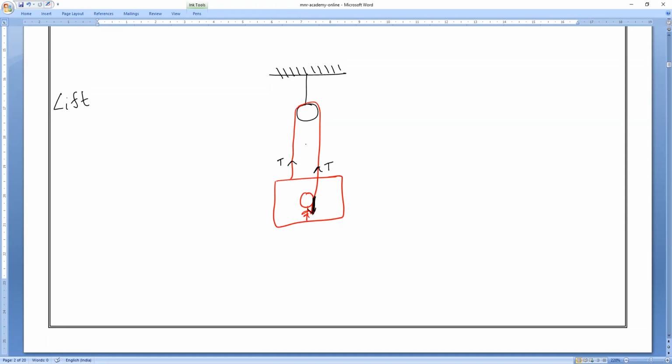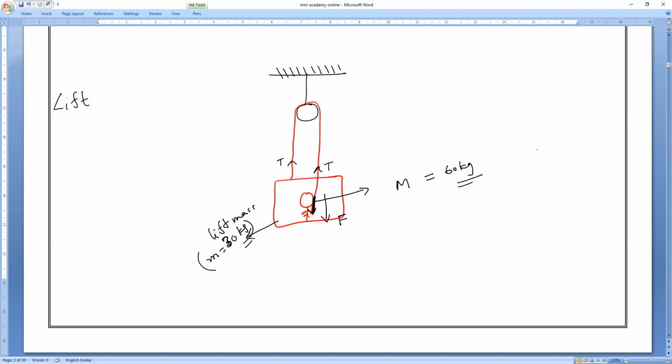Here, if you notice, as the lift is going down, is the force exerted downwards or upwards? Must be the downward direction. Clear? So let me consider now the mass of the person is 60 kg. What is the mass of the person, everybody? 60 kg. And let me consider the lift mass, small m, which is equal to 30 kg. How much is the lift mass, everybody? Lift mass is 30 kg and the person's mass is 60 kg.